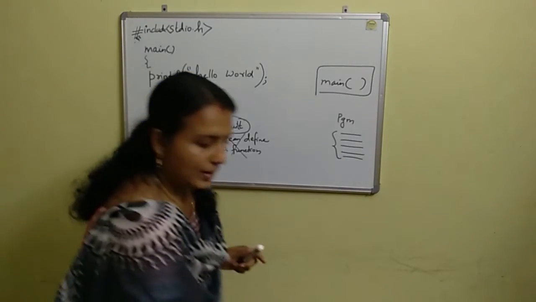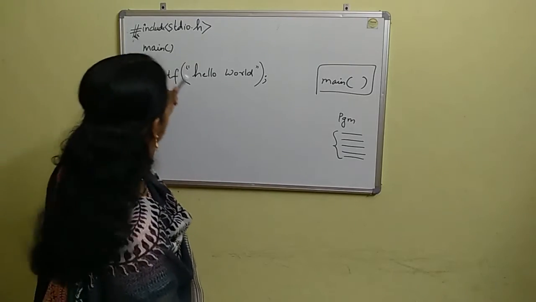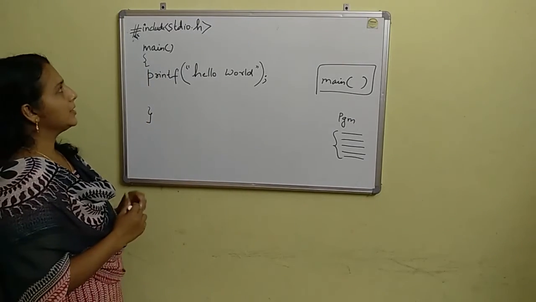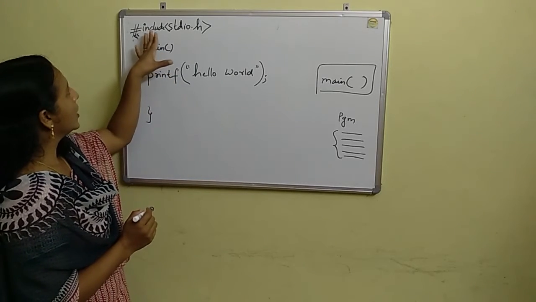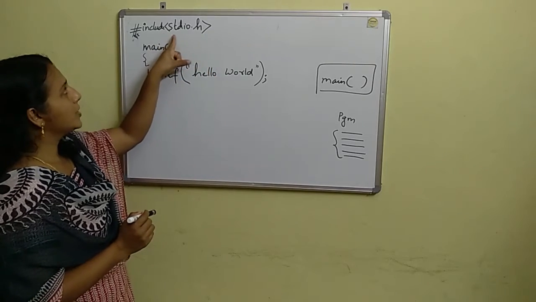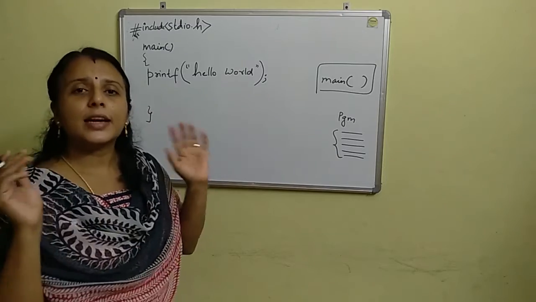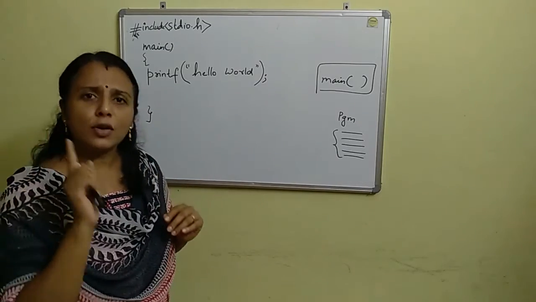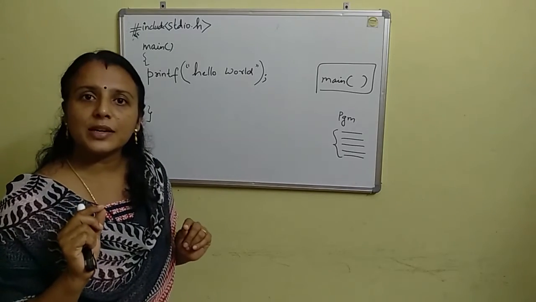Now this main function has an opening curly bracket and a closing curly bracket. So this much is enough. This #include stdio.h, hope you understood. This stdio.h is a header file. It contains a lot of functions, and one of the functions is this printf function. And what is the purpose of this printf function?